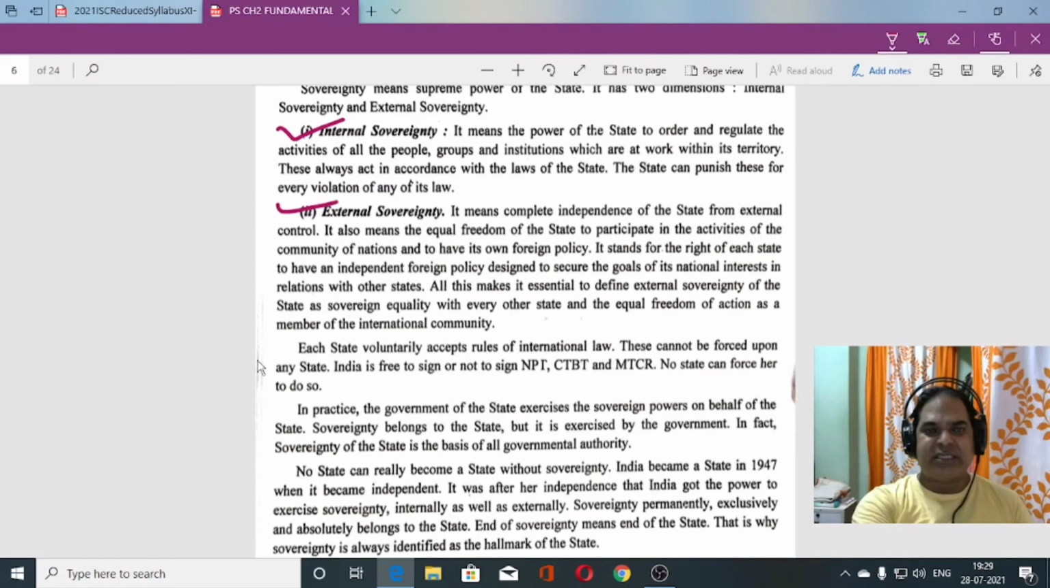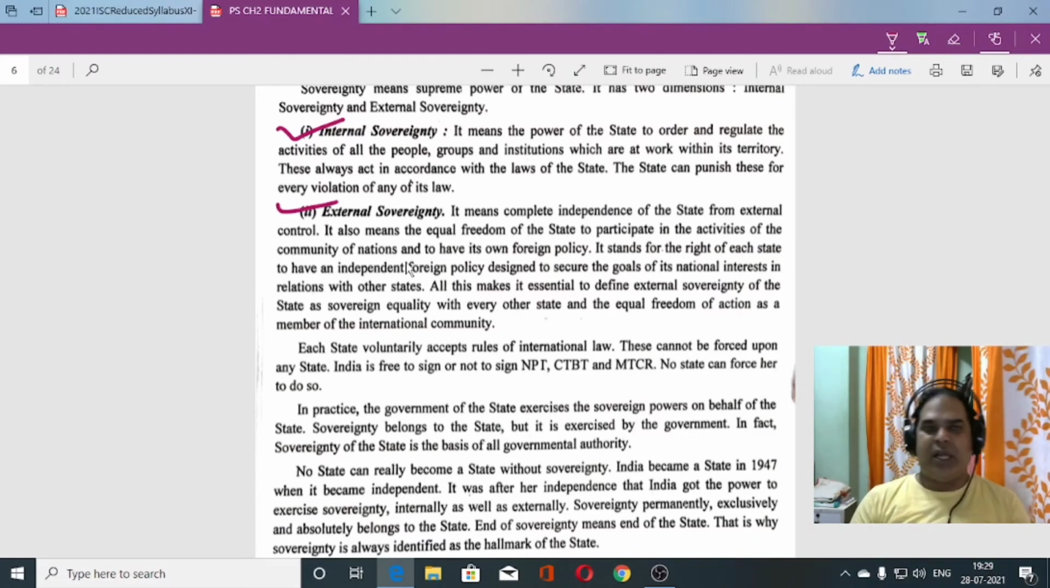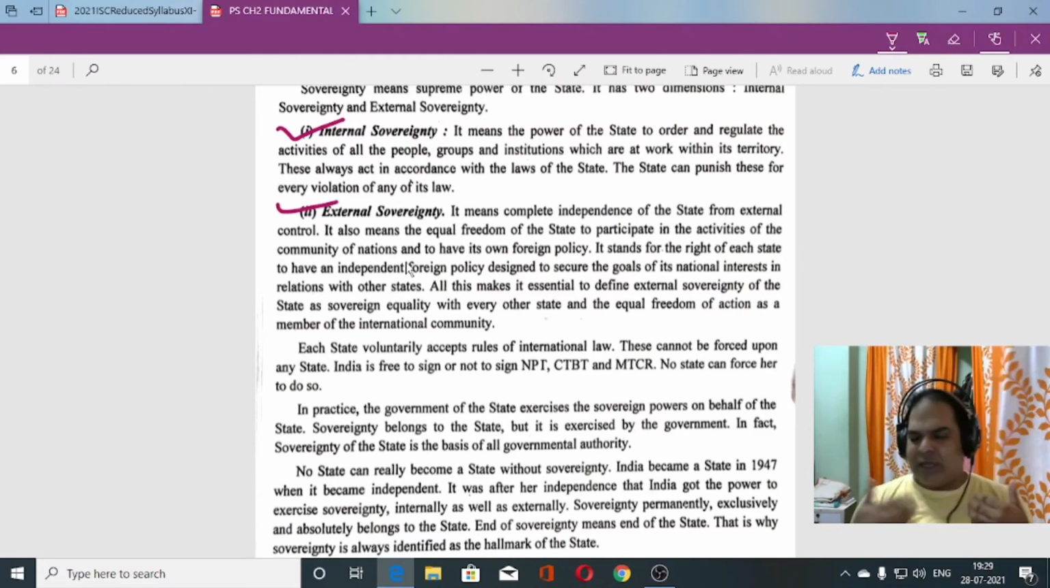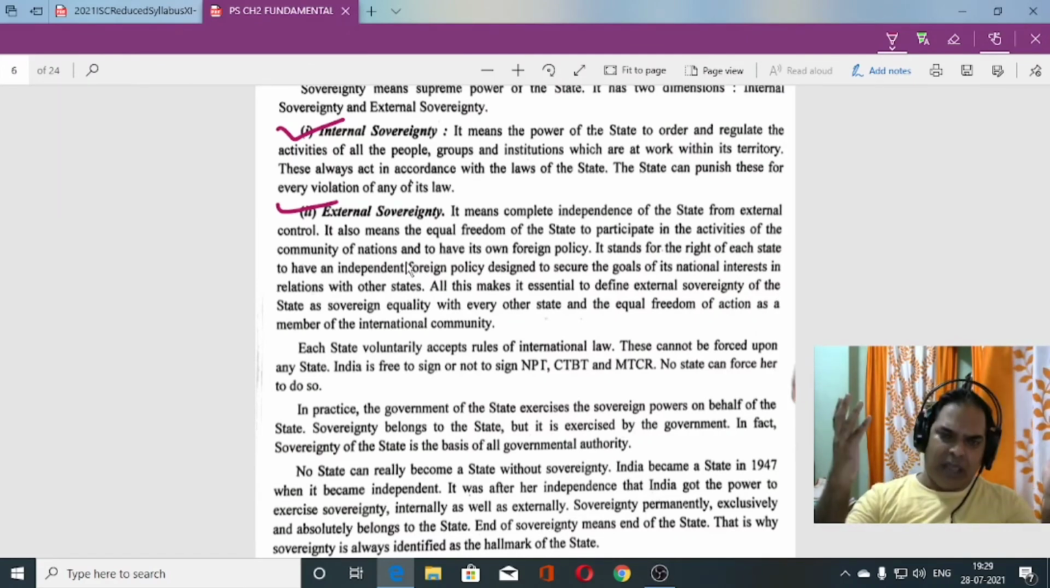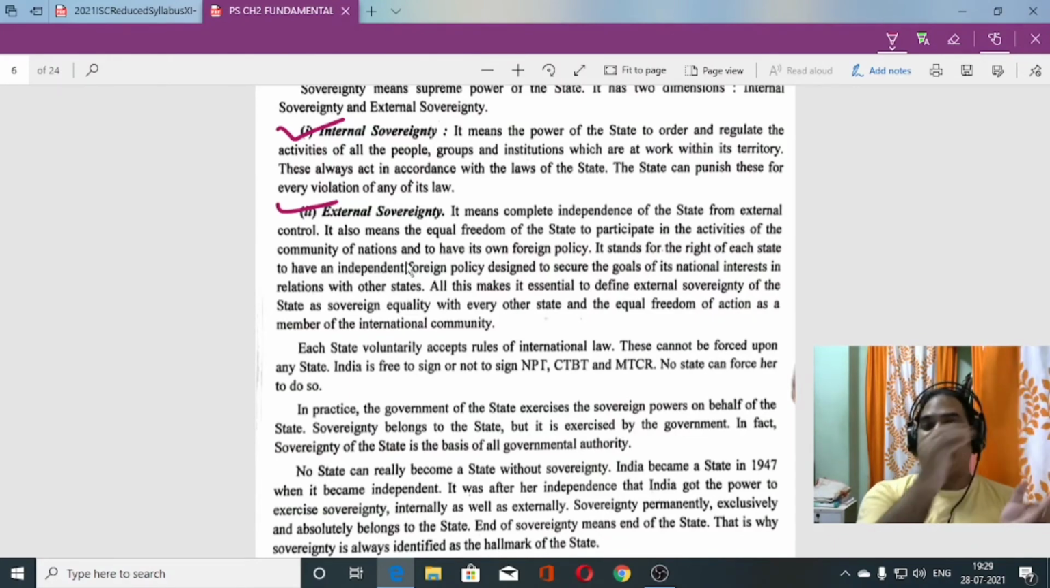Okay, now external sovereignty. What does external sovereignty mean? External sovereignty means what type of foreign relations a country keeps with other nations. Whatever relations America keeps with Russia, China, India, that is decided by them. Whatever relations India keeps with Bhutan, China, Nepal, Pakistan, America, Russia, that is decided by India. India never decides by asking other countries. Though Bhutan is a small country, we never interfere in their internal policies. We cannot interfere because Bhutan is a sovereign country.